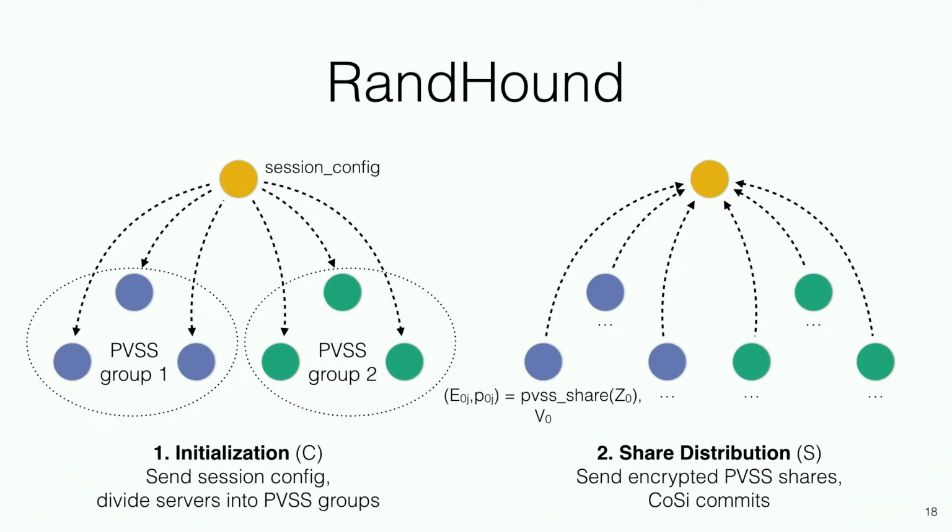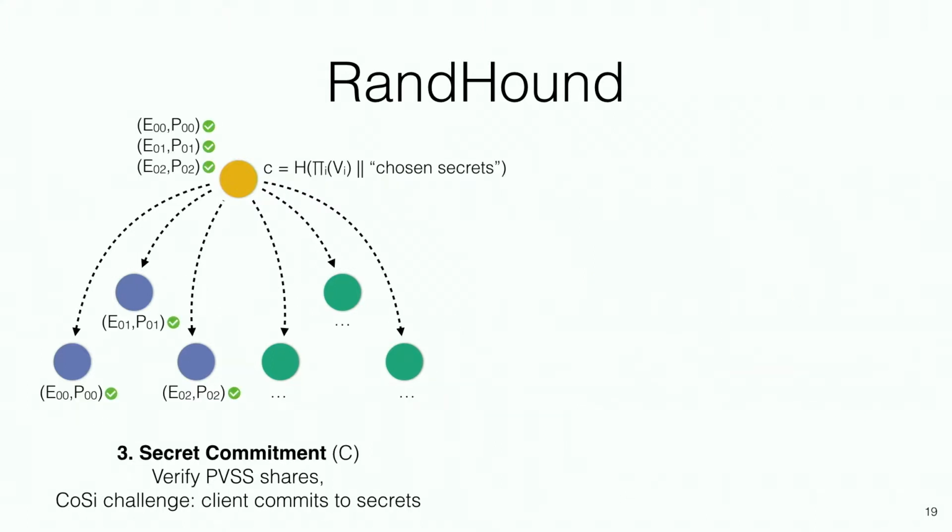They also start phase 1 of the collective co-signing. I mentioned that we're using multi-signatures, so we have to do commit, challenge, and response. They're basically starting the process early on to certify the client choice later on. So the client will sit there and wait for those PVSS shares to come. He will verify them, discarding any shares that are not correct, right?